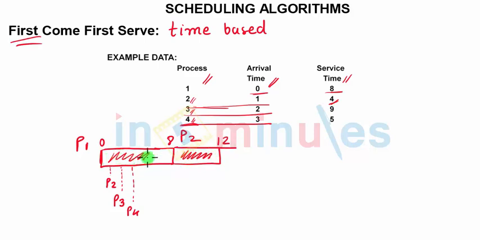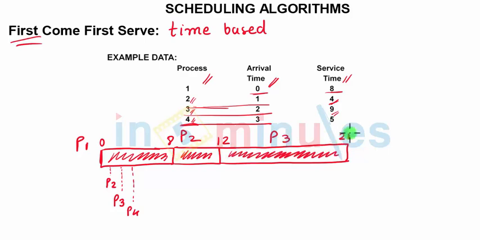This was for P1. Going further, the next one arriving in the series is P3. P3 is for 9 cycles. So this was for P3, 9 cycles. So in total, this would be 21. After this, P4 would be put, which will run for another 5 cycles. So this becomes 26.